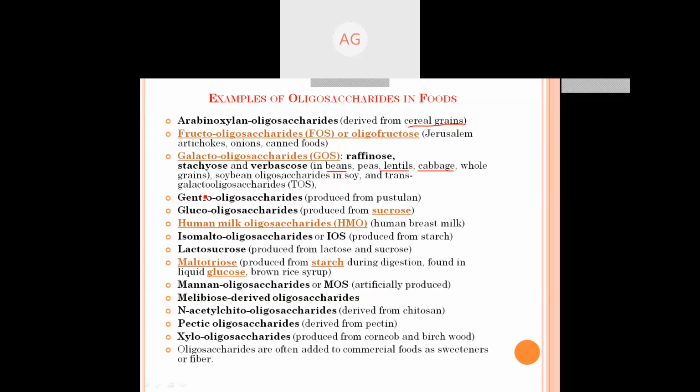Oligosaccharides in soy and trans-galacto-oligosaccharides. There are gentio-oligosaccharides and gluco-oligosaccharides produced from glucose. Human milk oligosaccharide, HMO, is found in human breast milk. There are so many examples like this: mannan oligosaccharides, maltose derived N-acetyl oligosaccharides, pectic oligosaccharides, which are derived from pectin, a polysaccharide, and xylo-oligosaccharides produced from corn cob and birch wood.